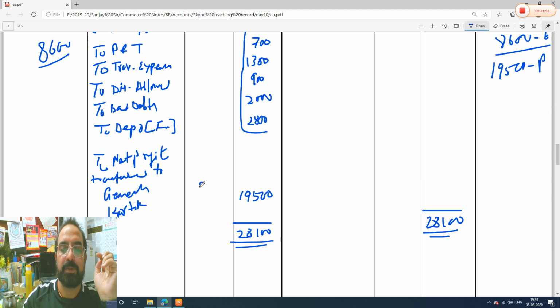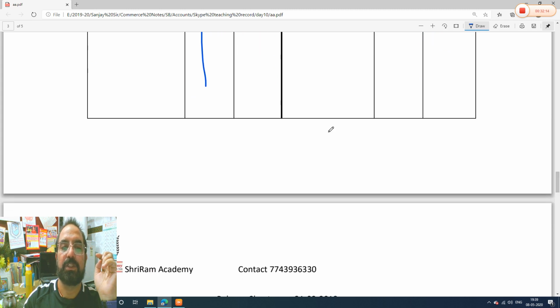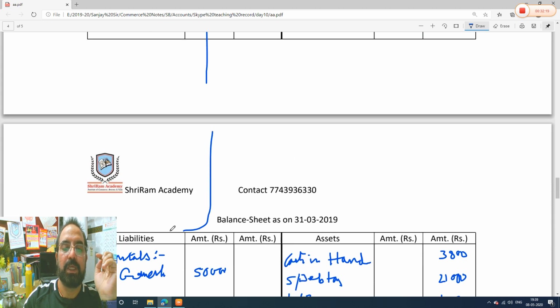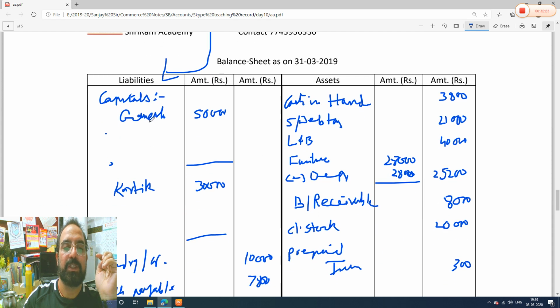So when you distribute between Ganesh and Karthik equally, how much will they get? 9,750. Both will get this much. They are equal partners. And after that, where does this profit go? This goes to capital. It goes to the partners' capital in the balance sheet. Let's see. Remember I had told you to leave three lines below capital in your balance sheet. See, that is why I said it, because you have to add the profit.